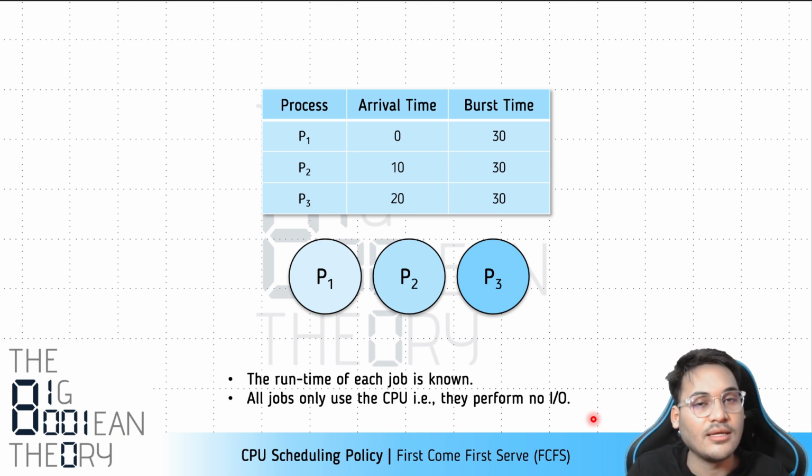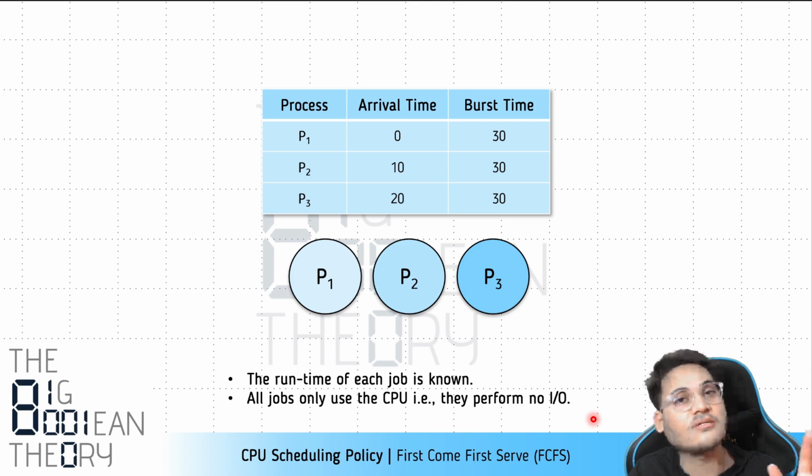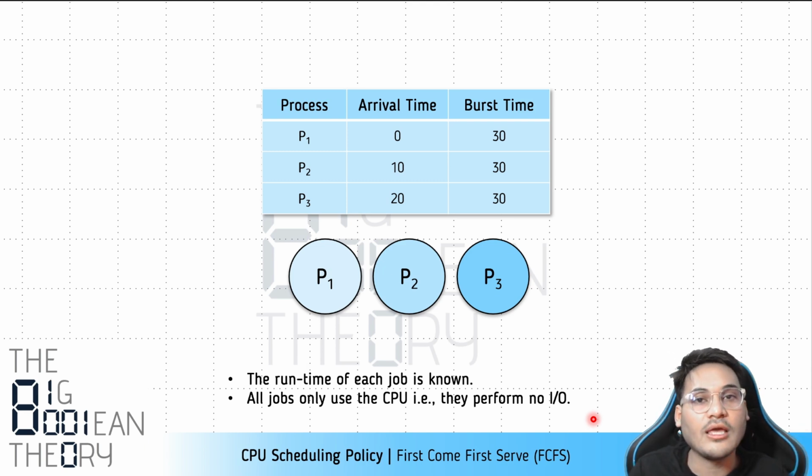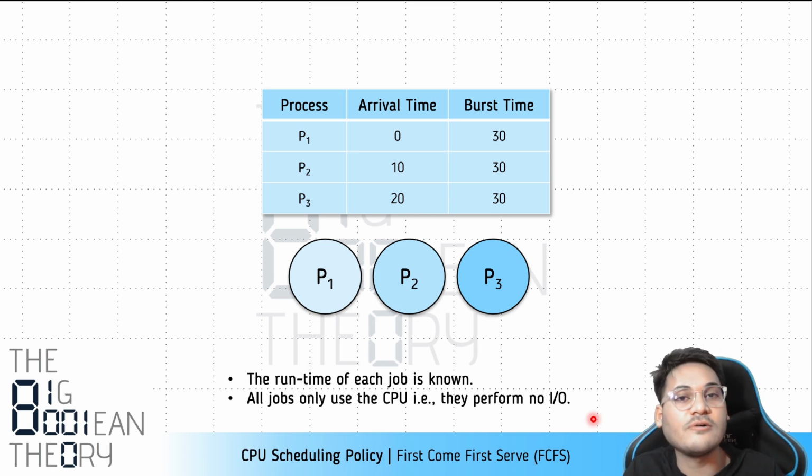So it is not in the ready state. Then it unblocks, executes instructions for some time, then again does IO, blocks. And in this way, it alternates between executing instructions on the CPU and being blocked for the IO to complete. But for the sake of study, we'll assume that the processes are simple. They do not have IO bursts, they only have CPU bursts. That is, they only execute instructions on the CPU and then they finish. This will allow us to keep the example simple and focus on the properties of the algorithms, right? So having made these assumptions clear, let us now apply the first come first serve policy to this simple example, right?